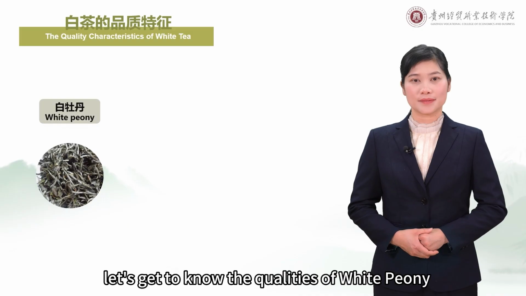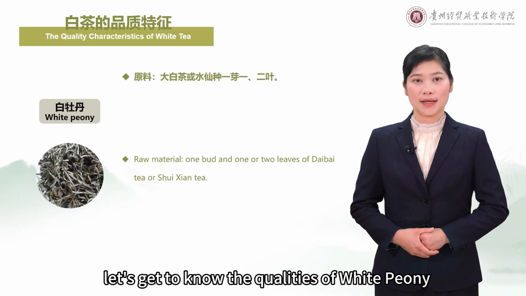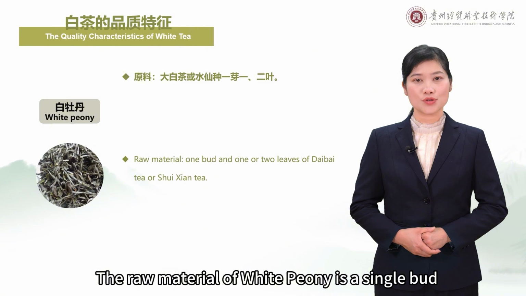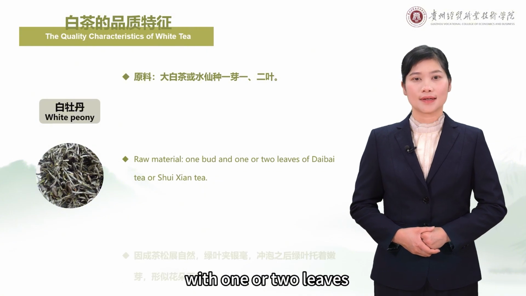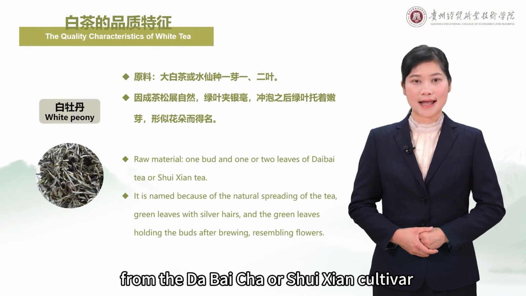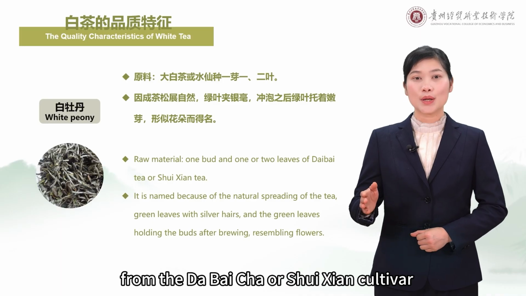Next, let's get to know the qualities of white peony. The raw material of white peony is a single bud with 1 or 2 leaves from the Dabai Cha or Shuixian cultivar.